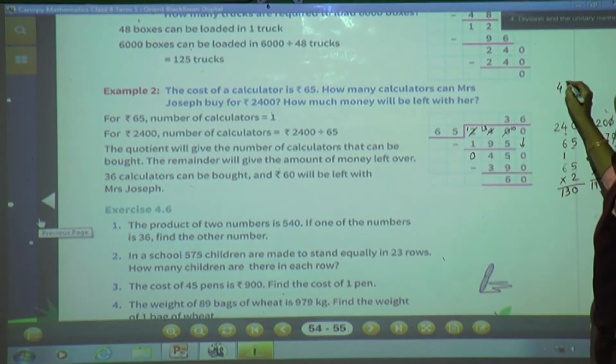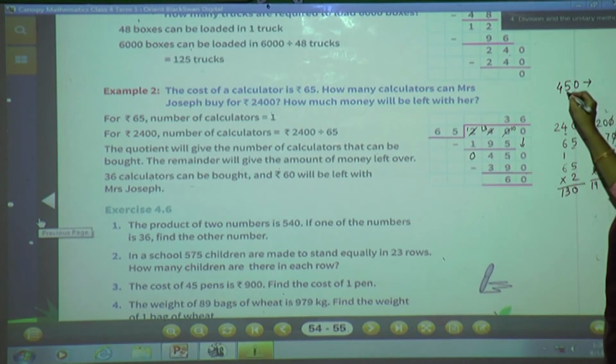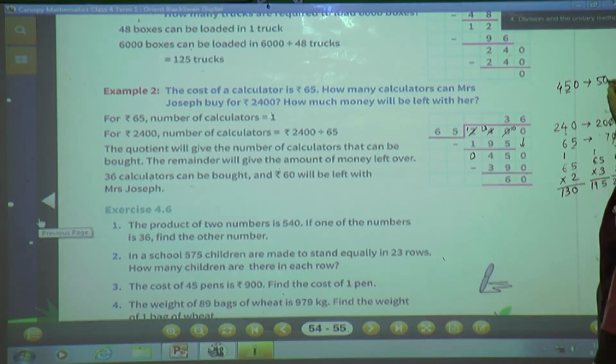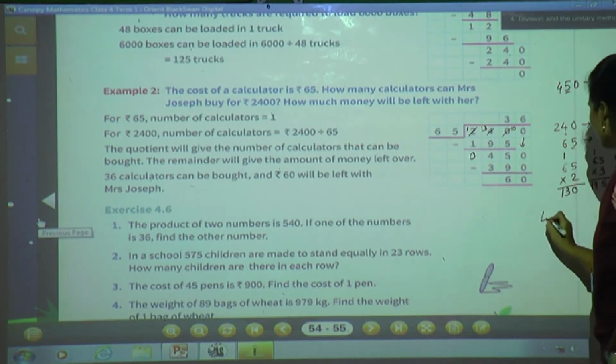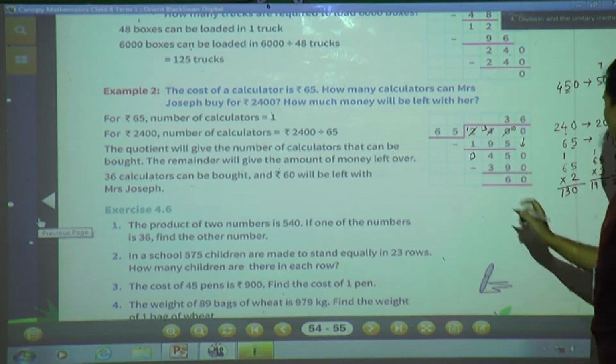Okay, now we will round this number. 450 means 500. And the rounded number of 65 is 70. Cross out the zeros, 7 is there, 50 is there. Now try to find the estimate quotient of 50 divided by 7. Very simple. 7 7s are 49, isn't it? And 1 will remain. So we'll try with estimate quotient 7 with the actual number.